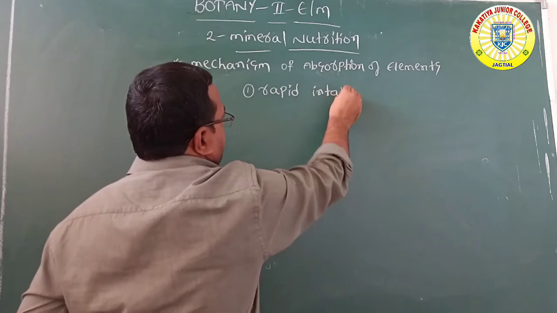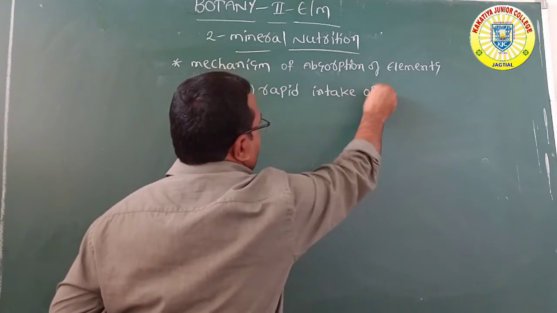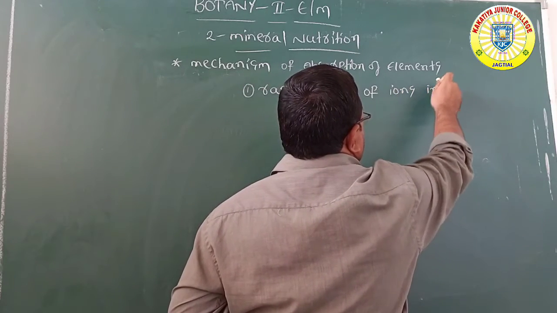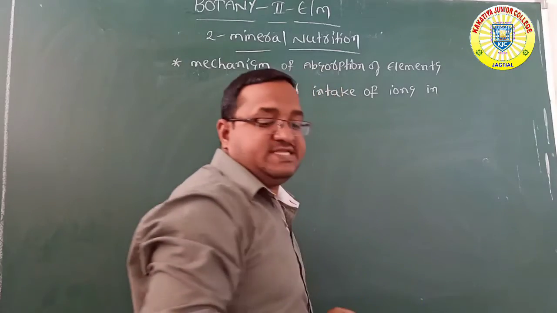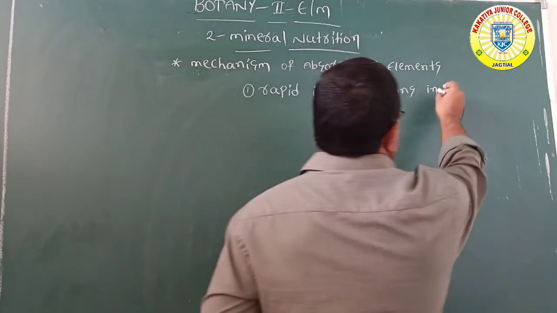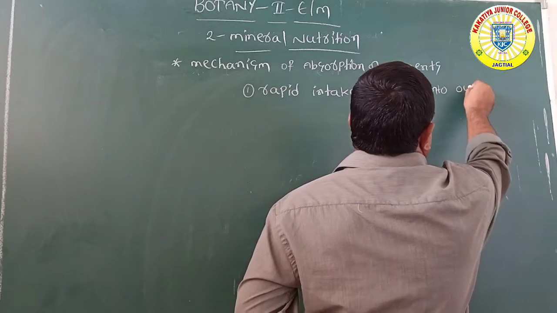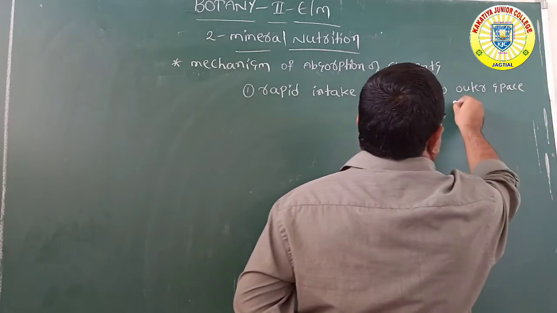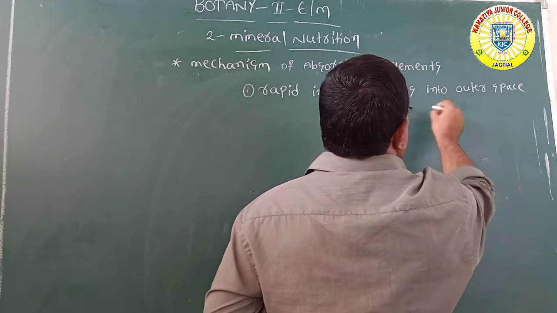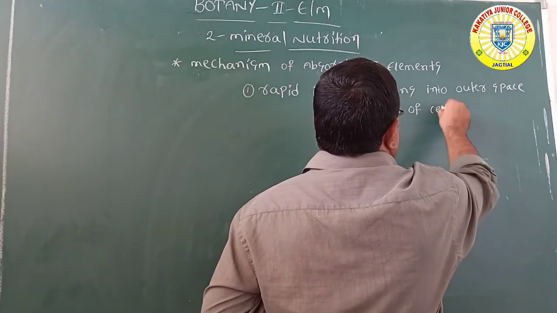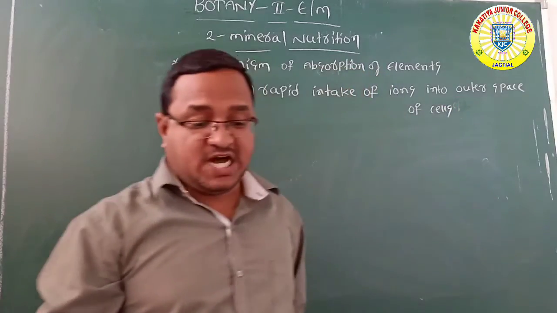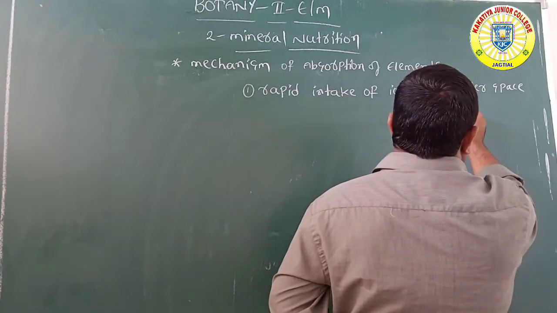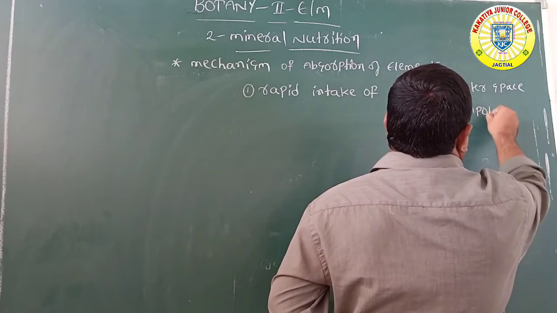Rapid intake of ions into the outer space of cells, that is the apoplast method.